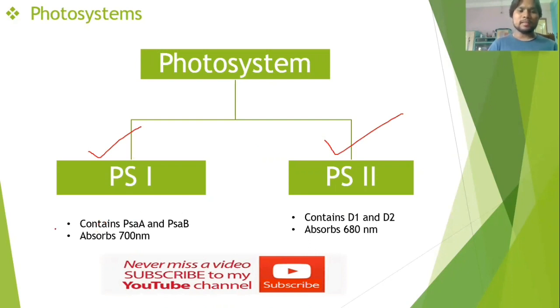Photosystem 1 absorbs 700 nanometer maximum, and photosystem 2 absorbs 680 nanometer. So why this difference in absorbance? What makes such an absorbance difference? Because photosystem 1 and photosystem 2 both have chlorophyll, but they have different types of proteins. Photosystem 1 has PSA A and PSA B, and PS2 has D1 and D2 proteins.